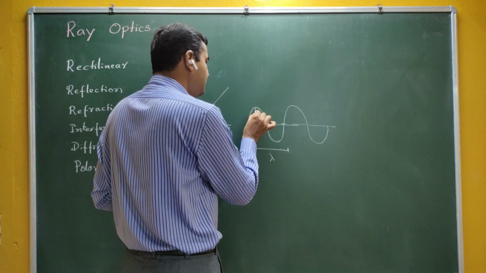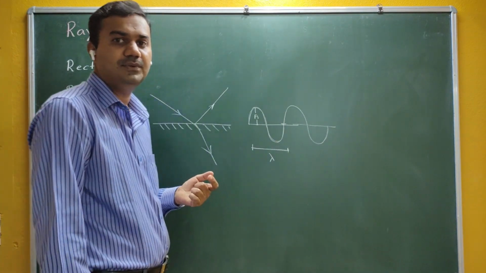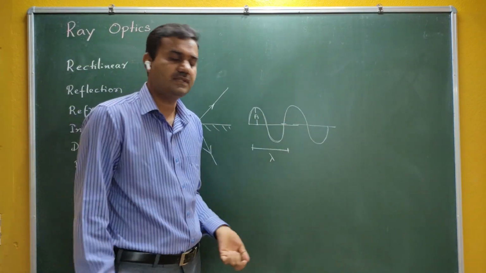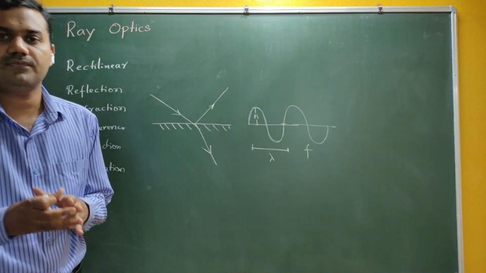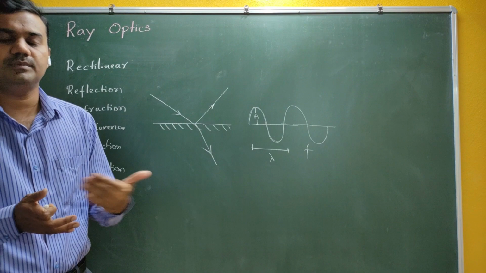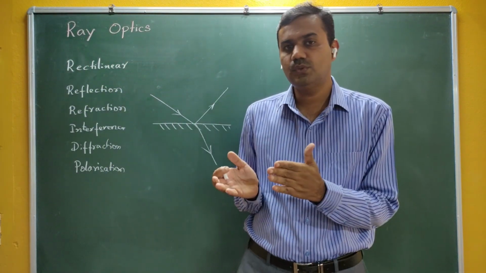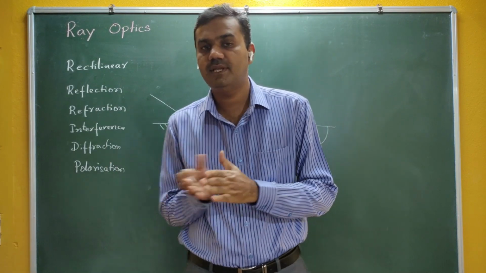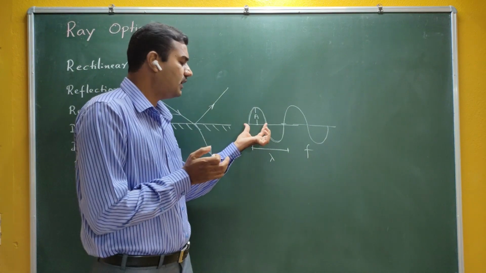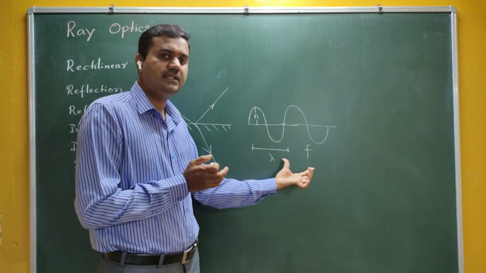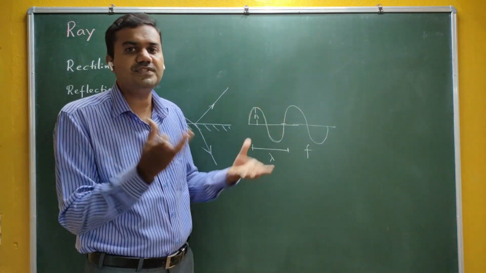The maximum displacement on one side is called the amplitude. The number of waves per second is called frequency. One wave differs from another wave; X-rays are different from gamma rays, microwaves, radio waves. The difference is due to their frequency and wavelength. These are the physical quantities: amplitude, wavelength, frequency, period, phase. That is called the physical nature.